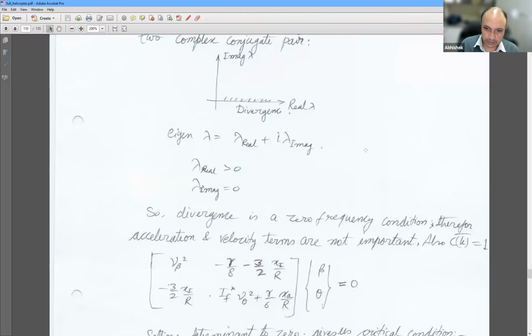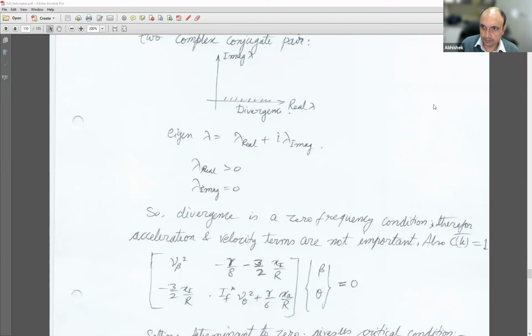Why do we use it on tail rotors? Anybody? Sir, in tail rotors, we use it to avoid the sudden gust. Right, sudden gust problem. So you don't want it to react too fast.